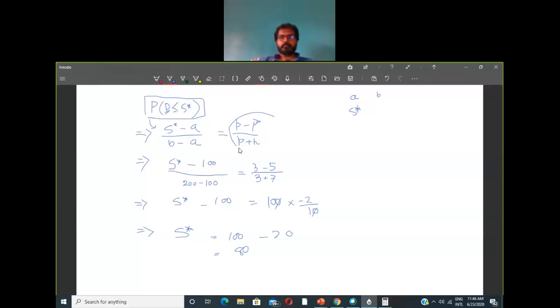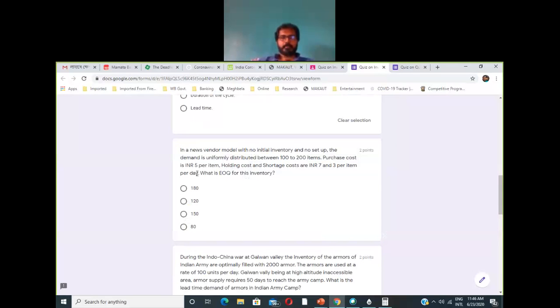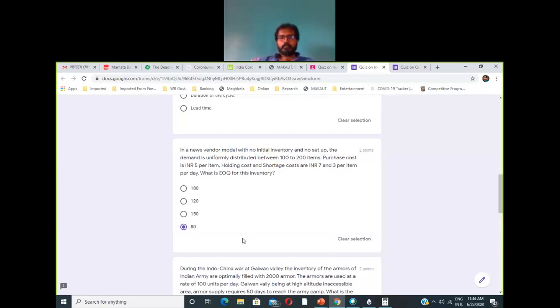The right hand side will always be this one, only the left hand side will depend on the probability distribution given to you, and you can derive that from your previous mathematics class on probability and statistics. So for different distributions this will give you different expressions, and you have to solve the question accordingly. For this example, what we have found is that the value will be 80. Okay, so the Q star for this inventory will be 80.